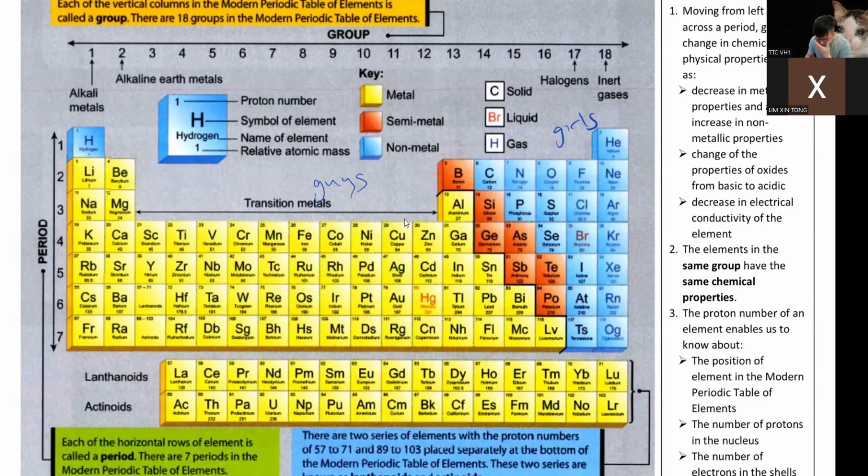Your metals are very good conductors. They can carry electricity very well. Non-metals cannot carry electricity, 不导电. But semi-metals carry half. They are half good, half not good. They're like halfway. They are something like a guy, but not like a guy. So we just call them semi-metal. They are just weird, the red ones.